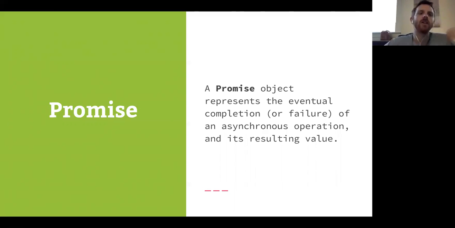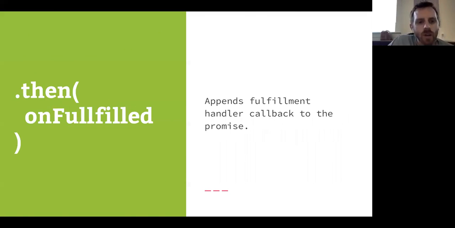A promise has two really important methods on it. Then allows you to register a callback that will be called when the promise is fulfilled. So when the code finishes successfully, any callback that you've registered with the then method will get called with the result.